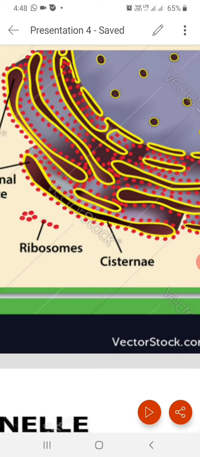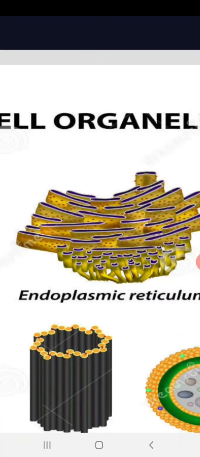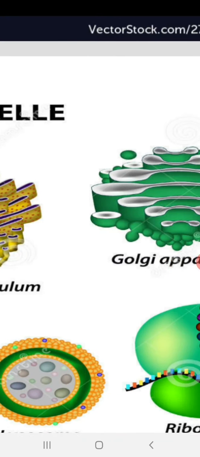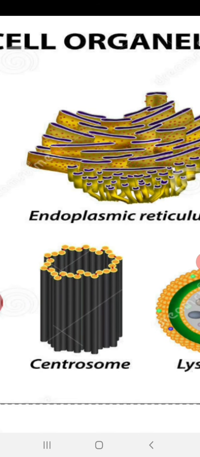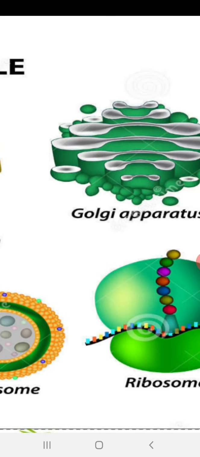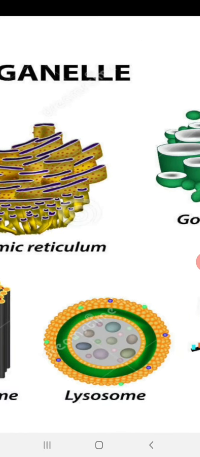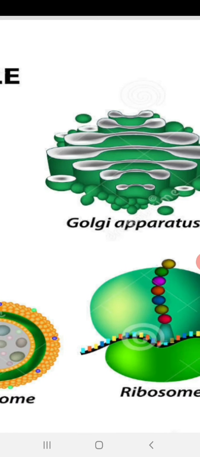Similarly, you have the Golgi apparatus. From the Golgi apparatus, lysosomes originate.